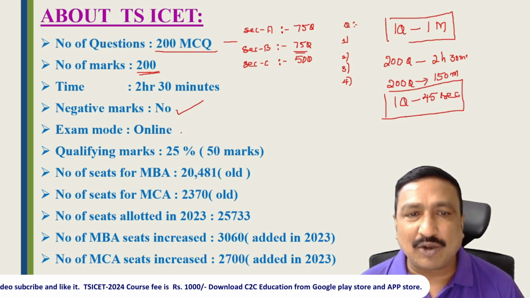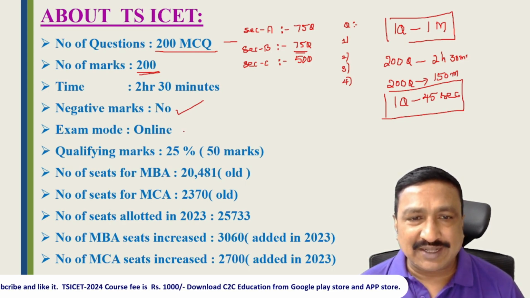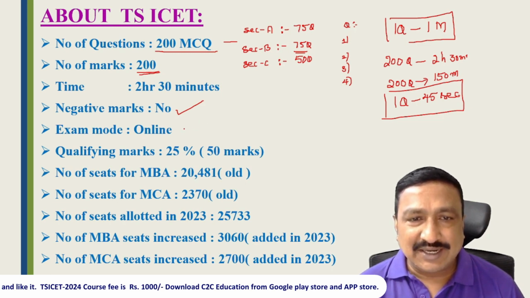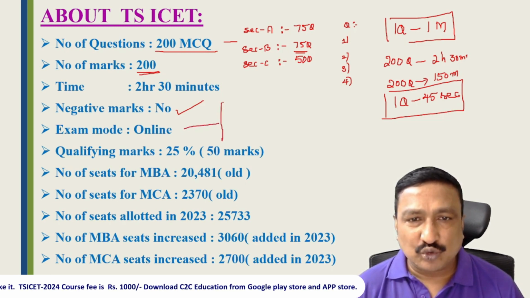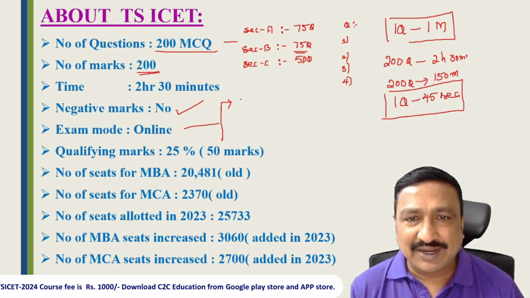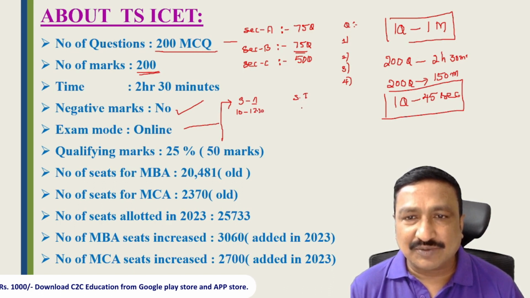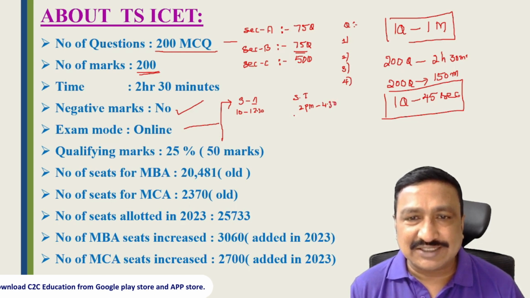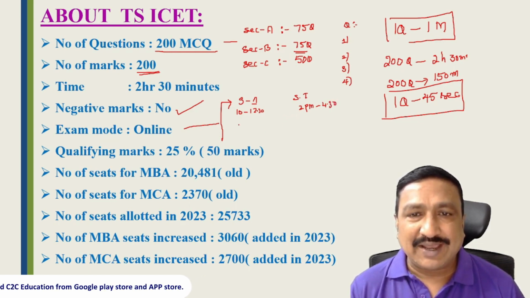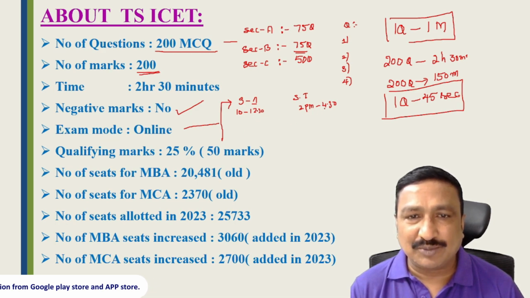The exam will be in online mode, so we have to write the exam online. Generally TS ICET is conducted over 2 days, with slot 1 and slot 2 each day. Slot 1 is from 10 o'clock to 12:30 and slot 2 is from 2 p.m. to 4:30 p.m. We have to reach the examination center 1 hour before. The second day also has slot 1 and slot 2, 10 to 12:30 and 2 to 4:30. It is an online based exam.